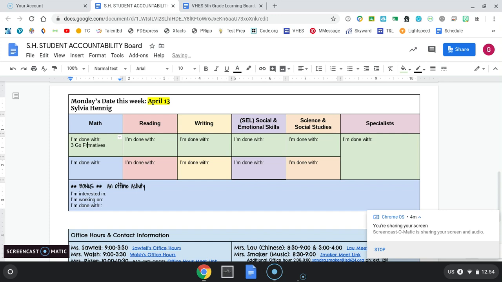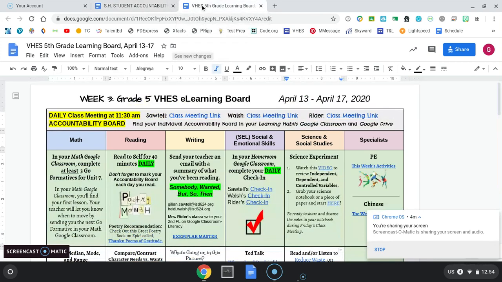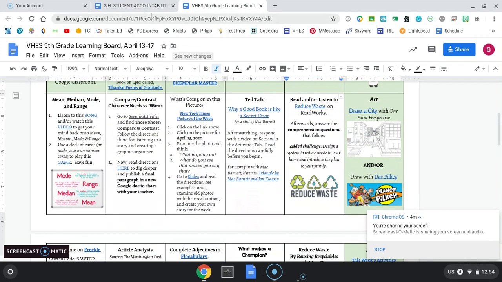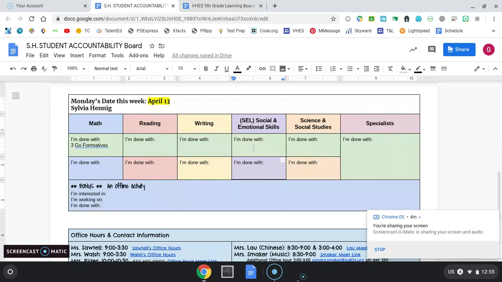Then she might choose to go to her SEL, but she's not going to do her green SEL project. She's going to do her bonus at this point. So she's going to go to her learning board, and this week, Sylvia's going to choose to do the TED Talk. When she watches the TED Talk and responds to it via video on Seesaw, and she says that I'm done, she's going to write TED Talk. That is under her SEL column, and it tells us what Sylvia is done with, not her name.